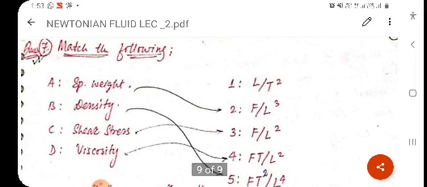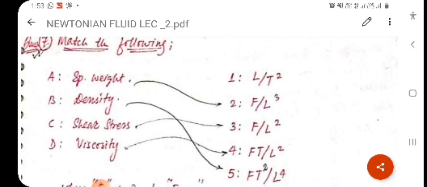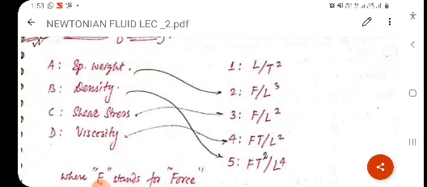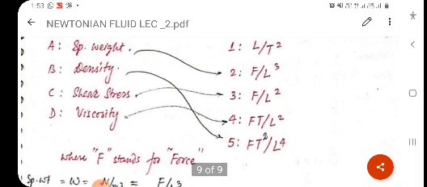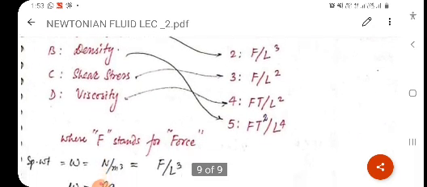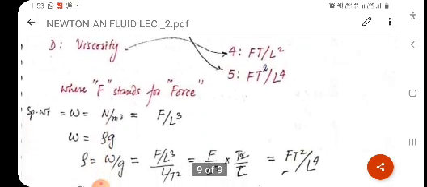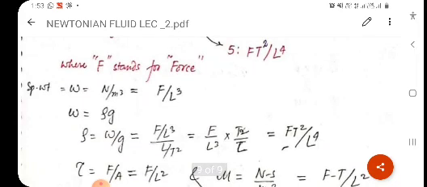Clear? Now the next question is match the following. For example, what is the answer for specific weight, density, shear stress, viscosity on the right side of the elements? L upon t square, F upon L cube, F upon L square, Ft upon L square, Ft square upon L raised to 4. But there is a slight change, meaning that F stands for force here. So basically I have to solve for F itself.